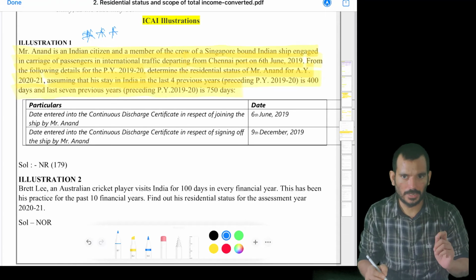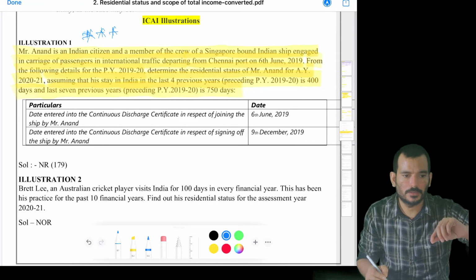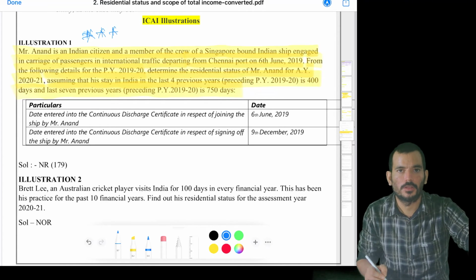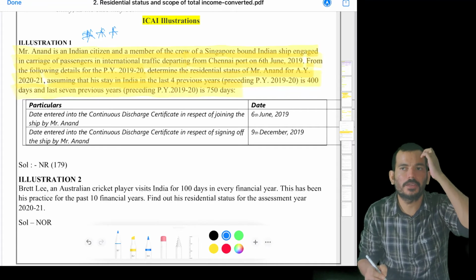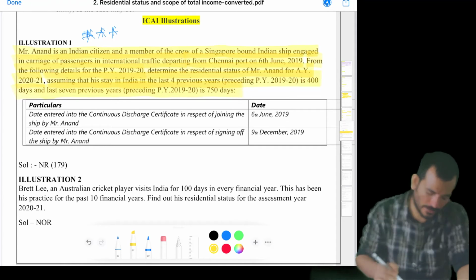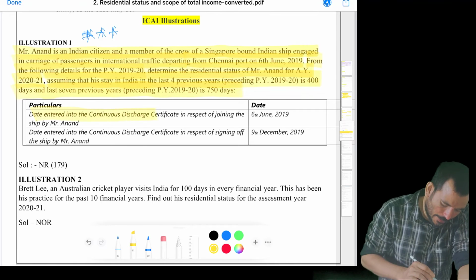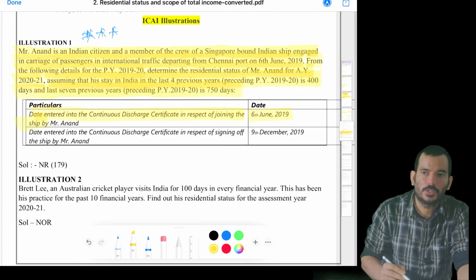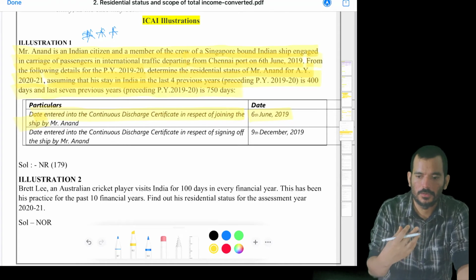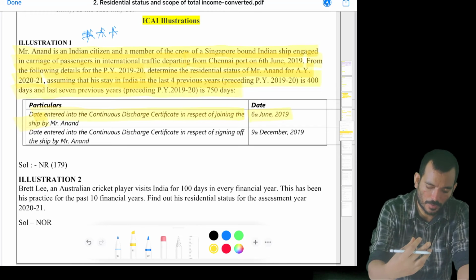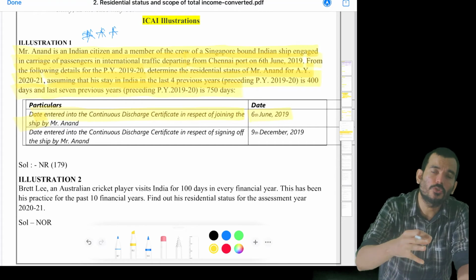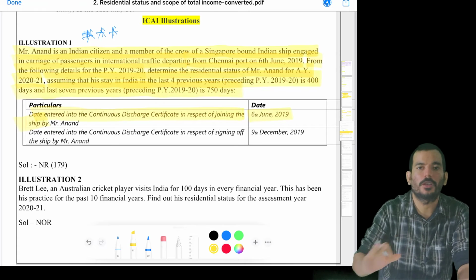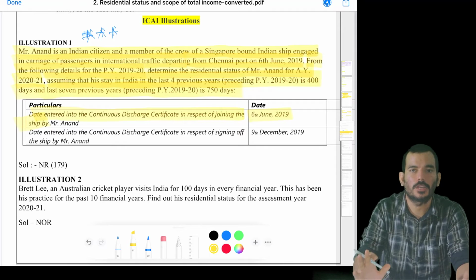The point to be noted here is, when he's getting onto the ship, should you consider the date of getting on as in India or outside India? So CBDT came into the picture and gave a clarification saying that the date entered into the continuous discharge certificate in respect of joining the ship is 6th June. So if I am a crew member going onto a ship, my joining date is 6th June. The 6th June will also be considered as not forming part of India, which means that on 6th June I am not in India. Only till 5th June I am in India.